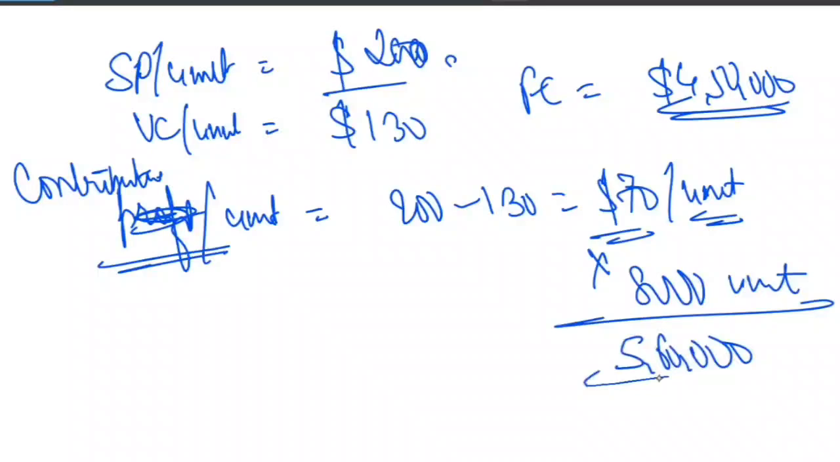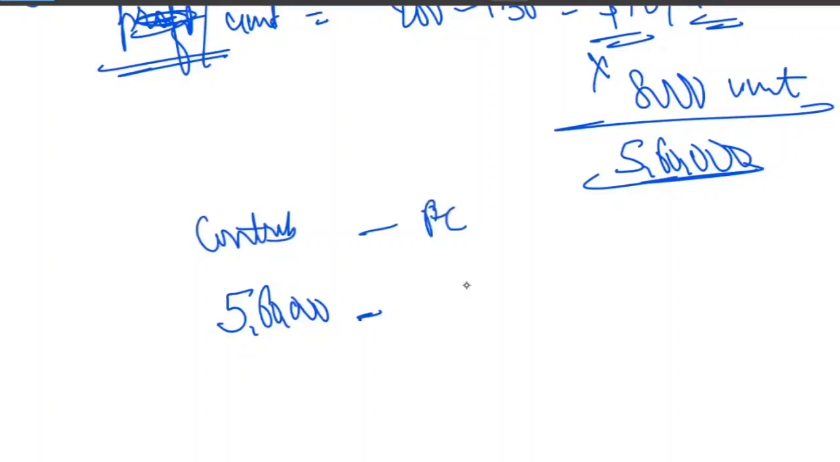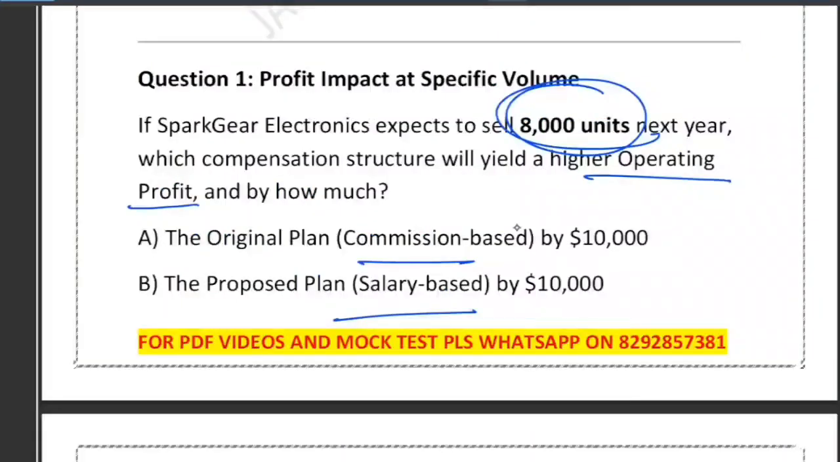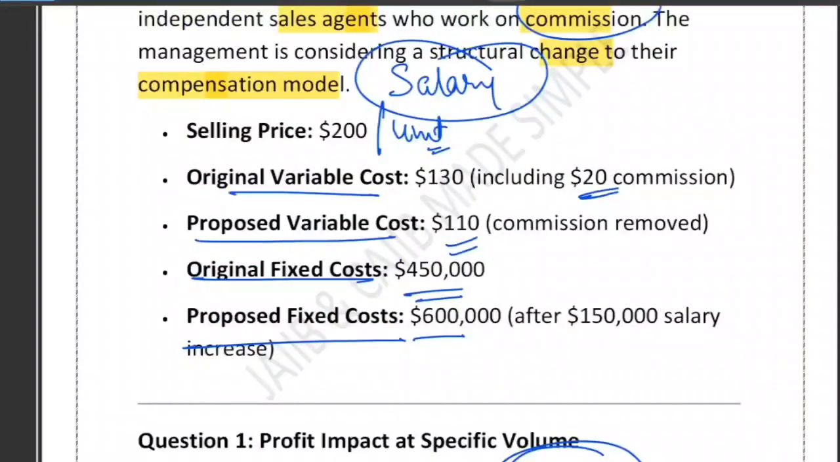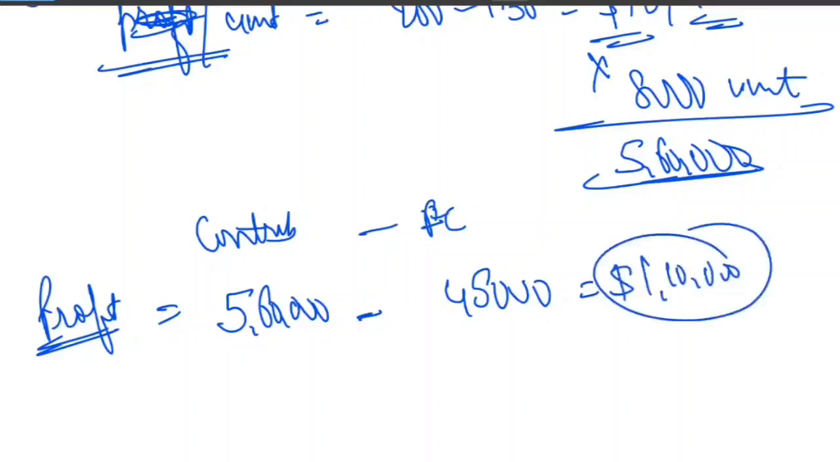So this is the entire contribution, and in the compensation part there is also some fixed cost. Out of 5,60,000, which is our contribution, we need to subtract the fixed cost portion. We are taking the original only right now, 4,50,000. Subtracting 4,50,000 gives you the actual total profit, which is $1,10,000. So this is the profit under the original condition.